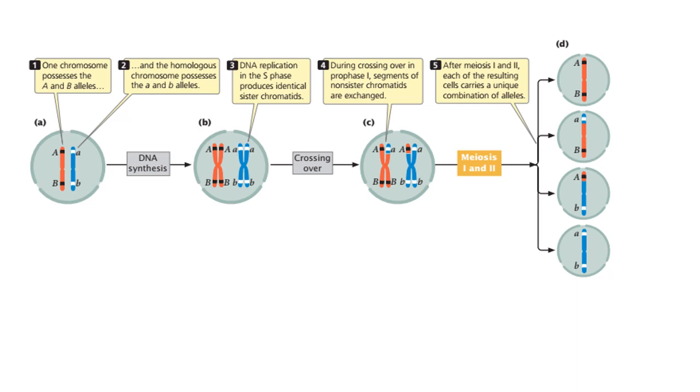Have a look at figure D. Please note that the first and last daughter cells have the same allelic combination as that of the parents. If you look at the second and third daughter cells, you will see a different combination of alleles. Such offsprings who have a genetic combination different from any of their parental combinations are called recombinant progeny or cells.